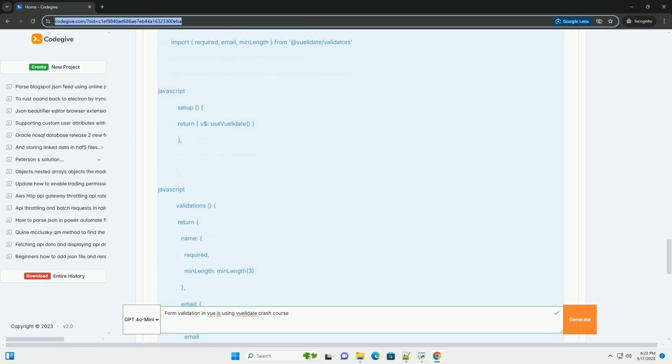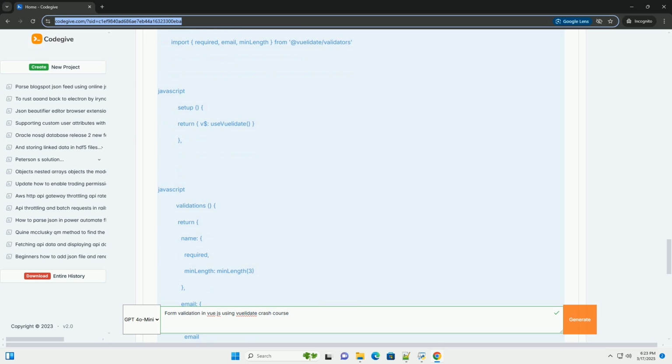Code organization: keep your validation logic close to your data, in the validations option. For very complex forms, consider breaking the form into smaller, reusable components. Create reusable custom validators. Security: never rely on client-side validation alone for security. Always perform server-side validation to prevent malicious data from being submitted. Sanitize and validate data on the server before storing it in a database.